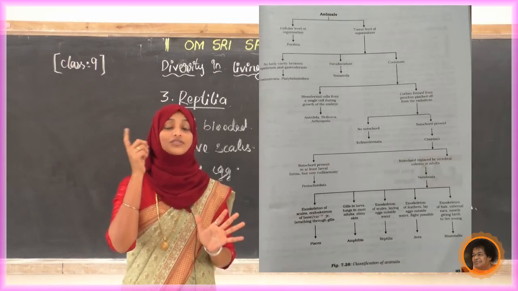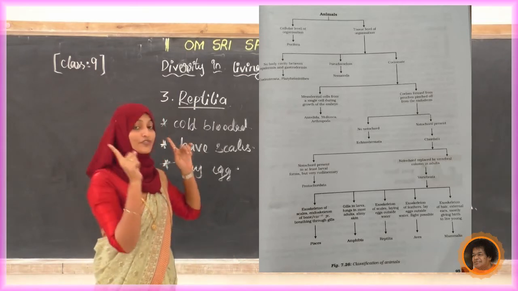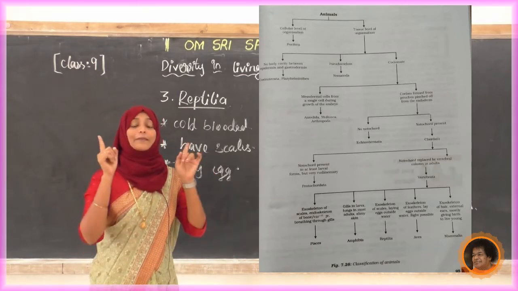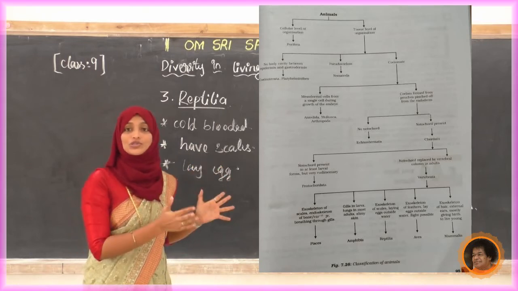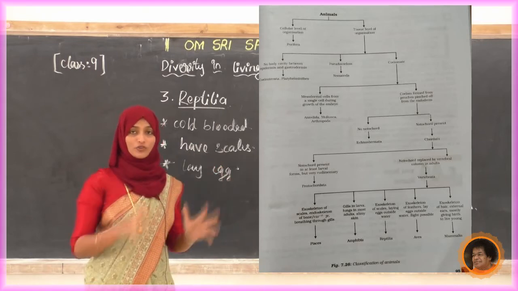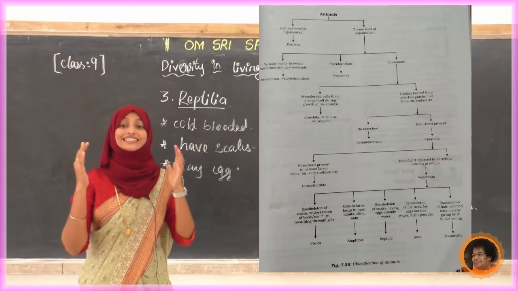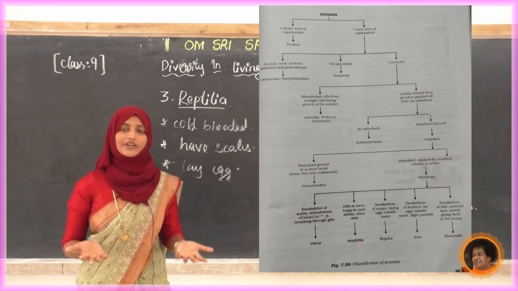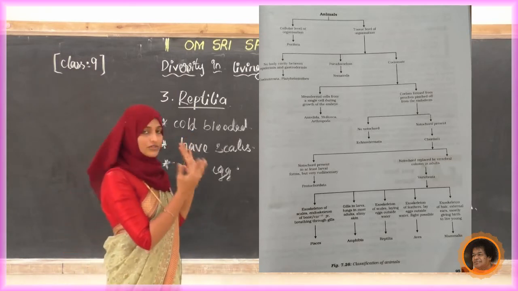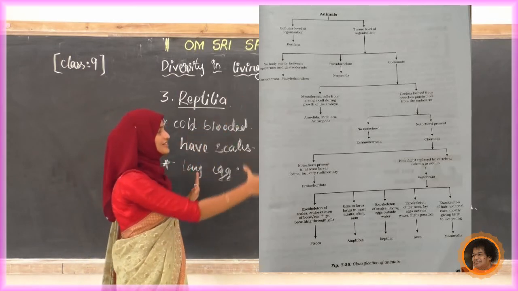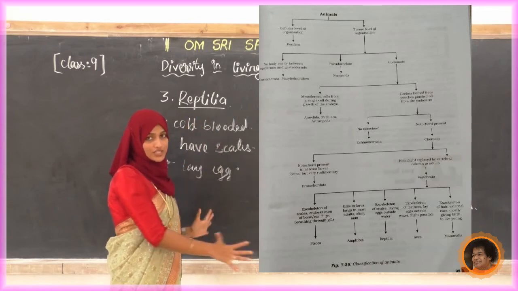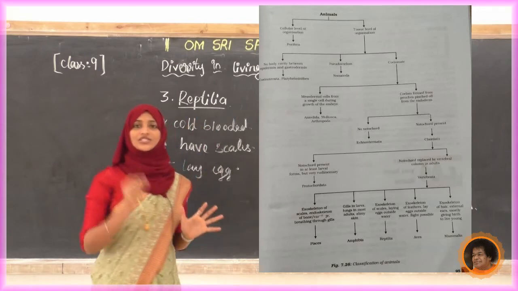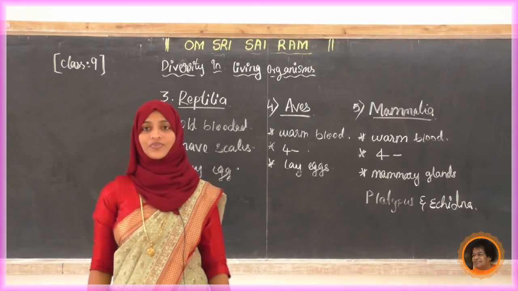Write down today's questions. Before that, just observe the flow chart. We have completed the animal kingdom and plant kingdom, and we observed that flow chart. Just observe it, it is there in your textbook, or just observe it here. This is the entire flow chart of kingdom Animalia. Okay, yes. Next, write down today's questions.